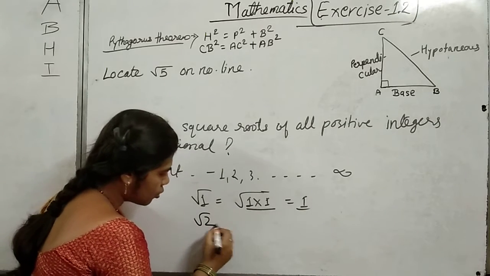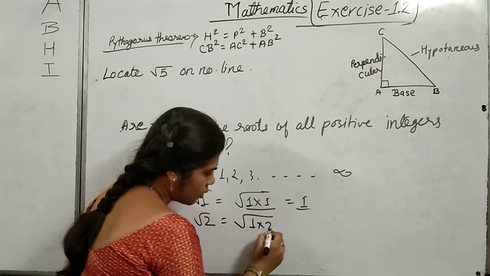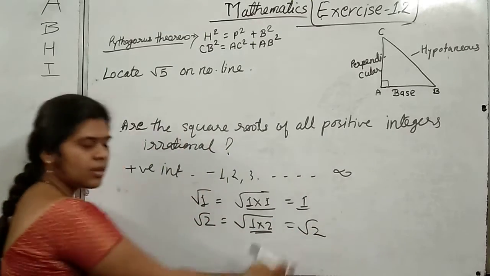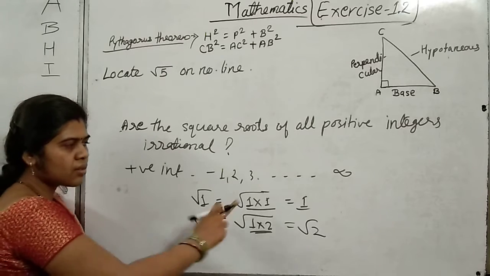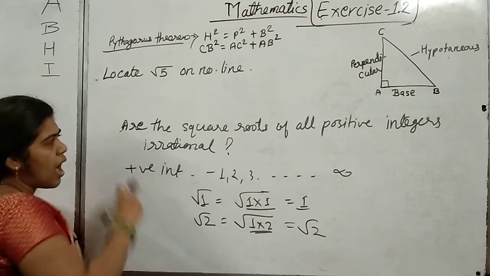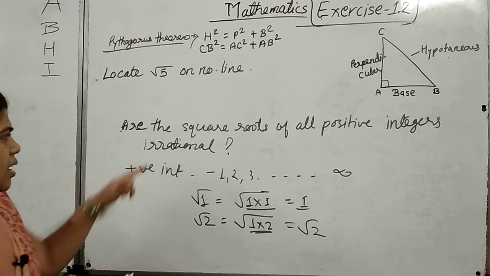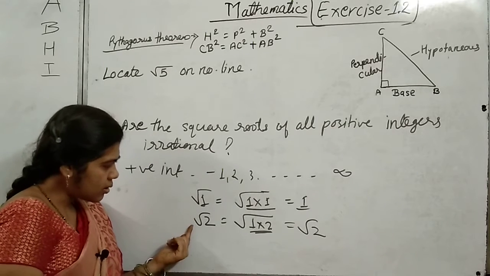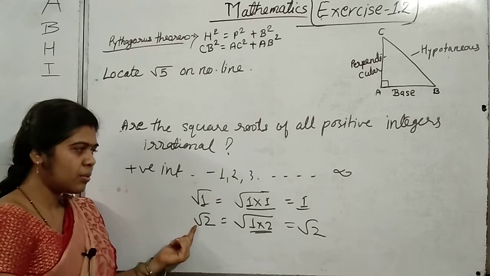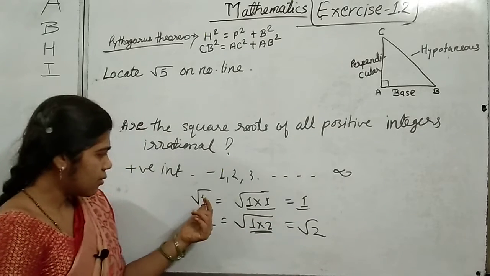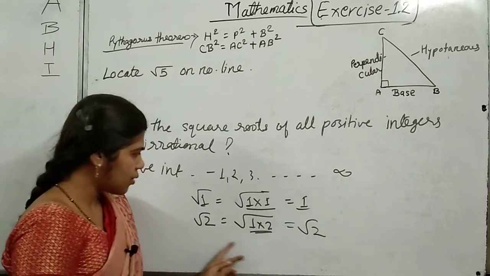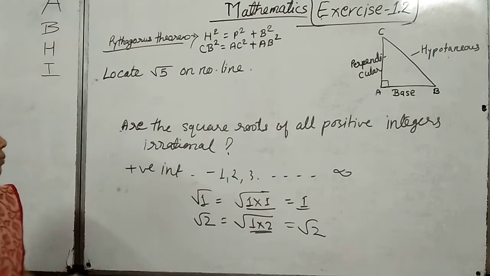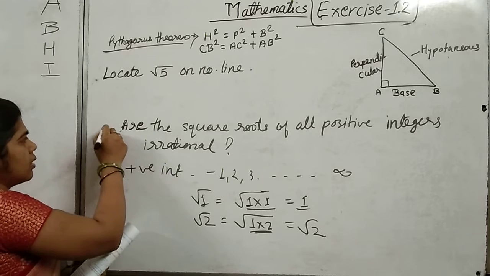And here it is asking about the square roots of all positive integers. If we take root 2, we can write 1 into 2. It doesn't form a pair, so it is an irrational number, but root 1 is a rational number. So here you can see that not all the square roots of positive numbers are irrational. Here we are getting 1, which is a rational number, and here we are getting root 2, which is an irrational number.